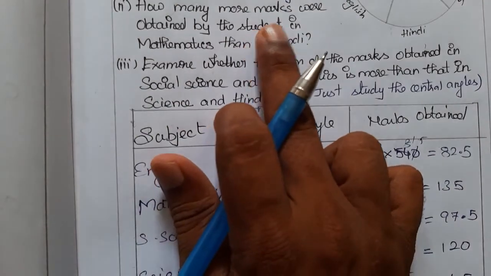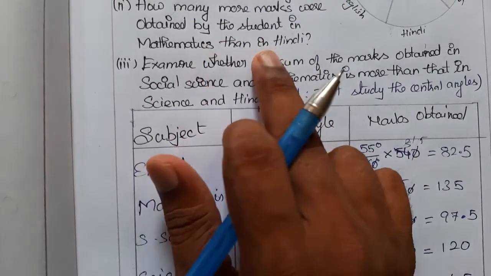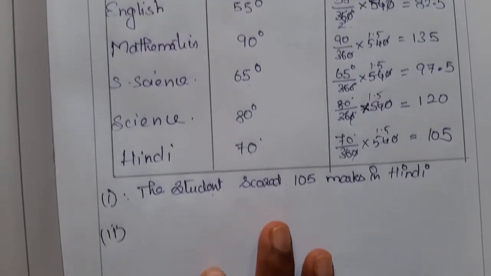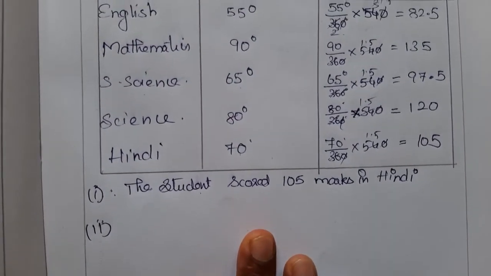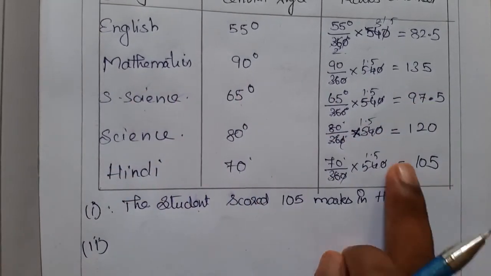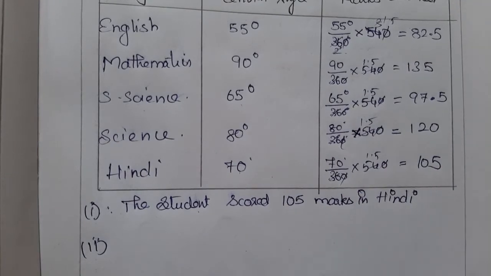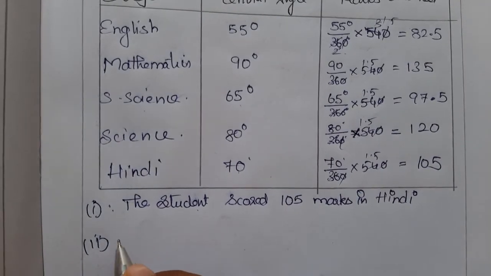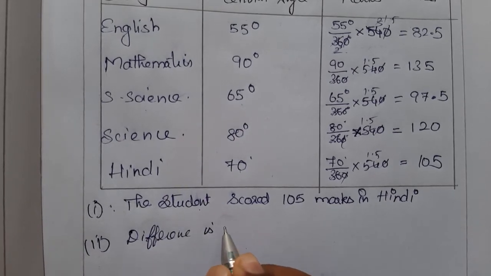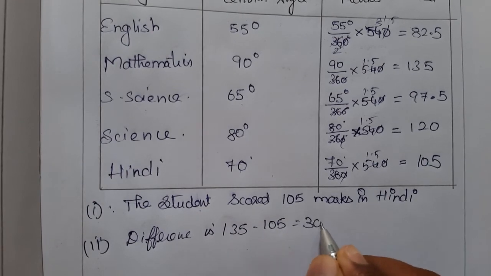What about the second question? How many more marks were obtained by students in Mathematics than in Hindi? Just compare. Mathematics is 135, Hindi is 105. How many more? Just by subtraction we can find it is 30 more. So we have to find the difference. The difference is 135 minus 105, which is equal to 30.